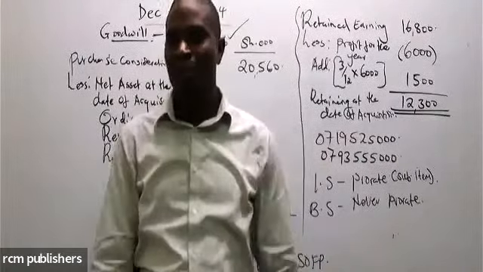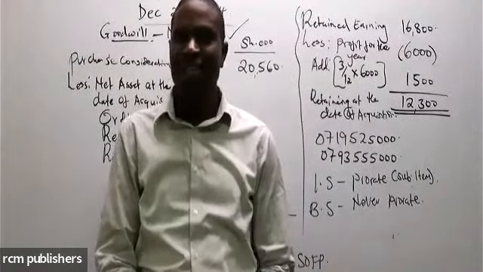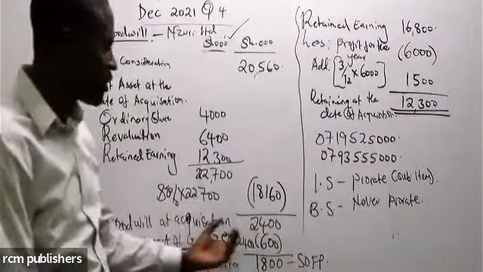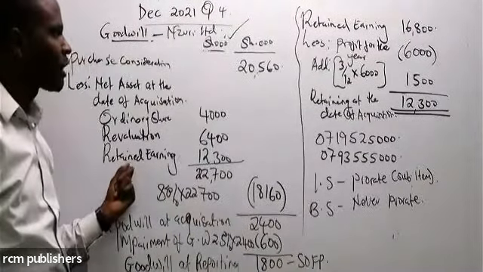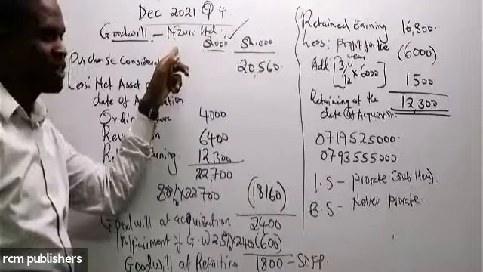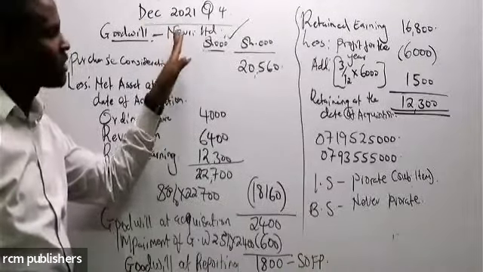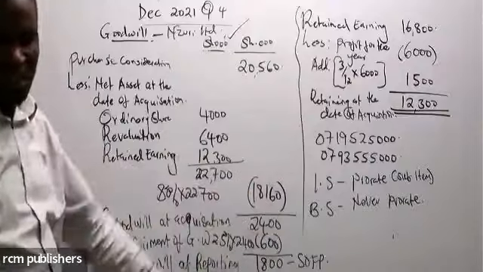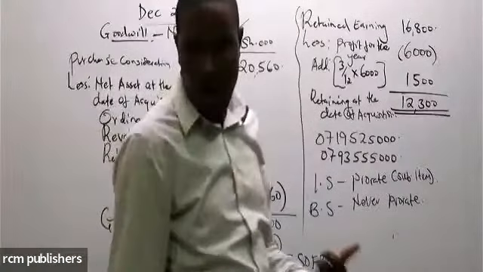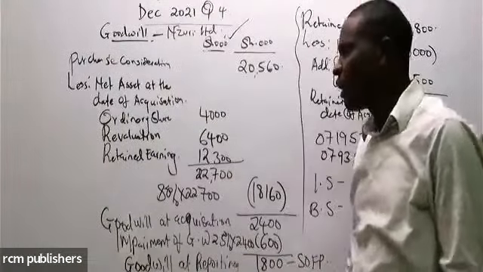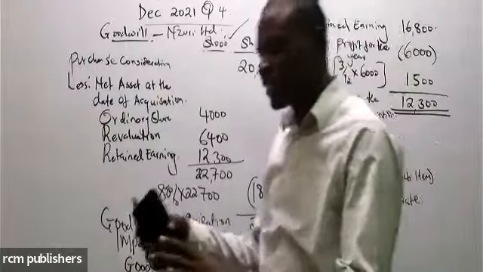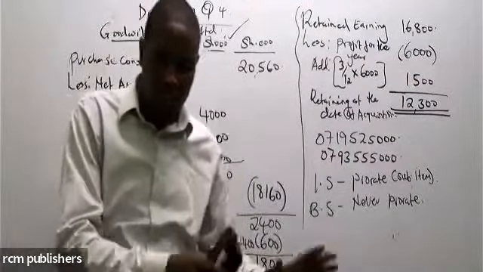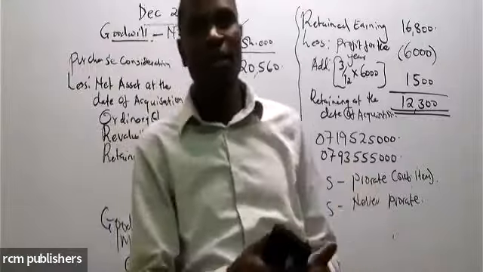That is marking the end of our today's session, having accomplished our objective of determining the goodwill of Zuri Limited, which was our subsidiary company, and knowing how we treat the impairment. We wish that you do this paper coming August, you pass, and then you go to the advanced level together.